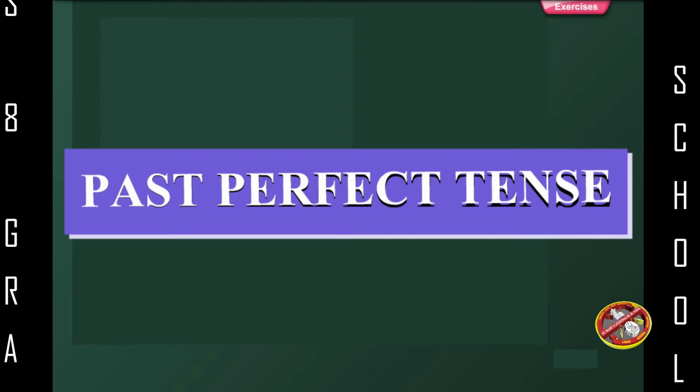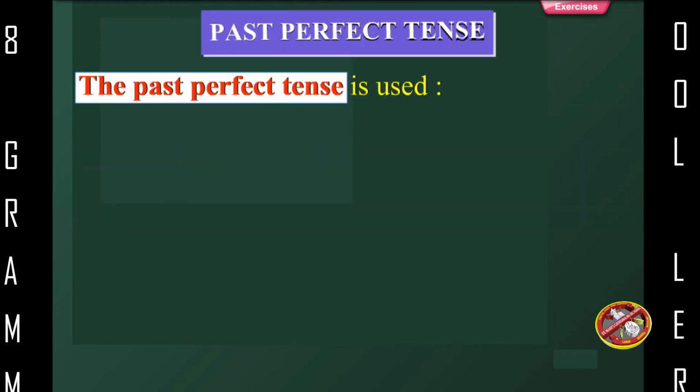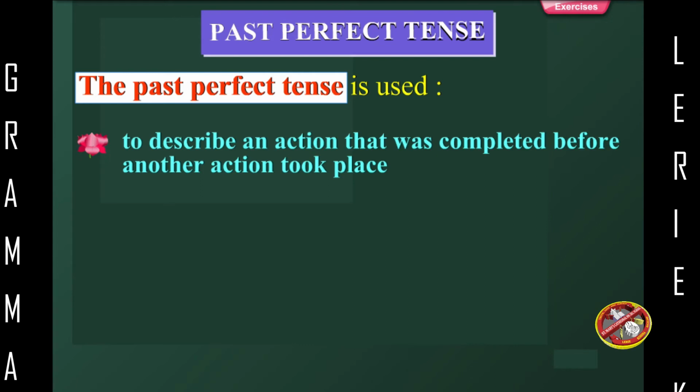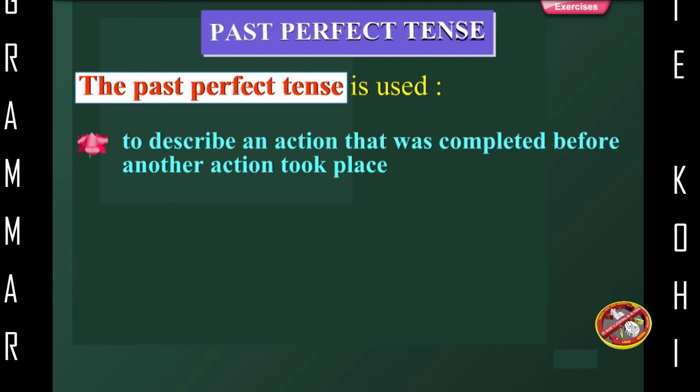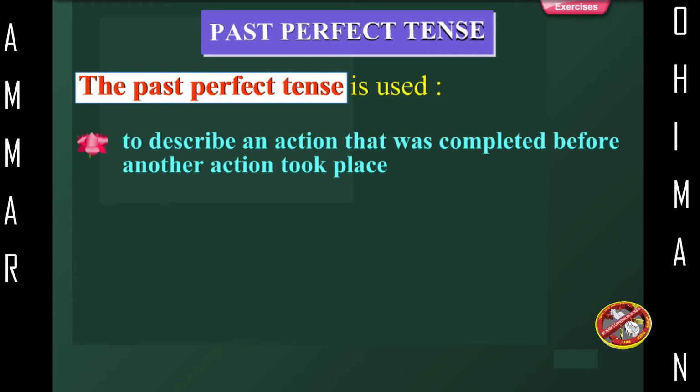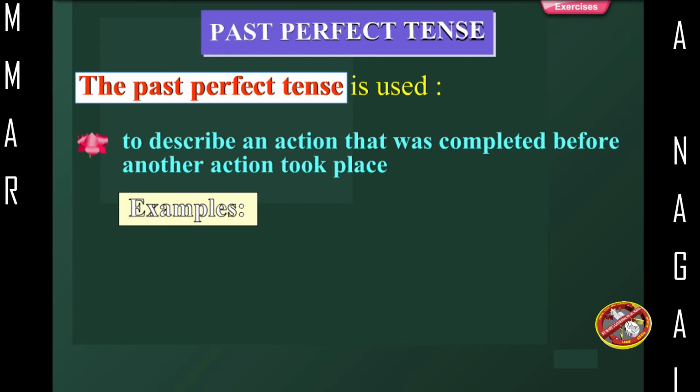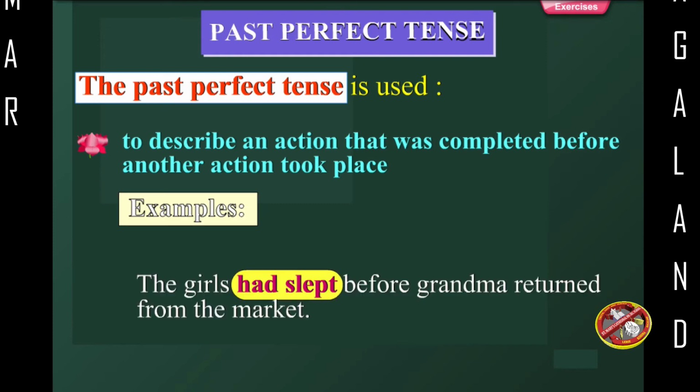Past perfect tense. The past perfect tense is used to describe an action that was completed before another action took place. Example: the girls had slept before Grandma returned from the market.